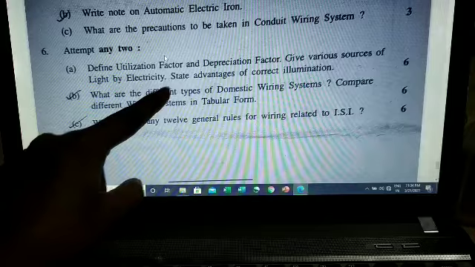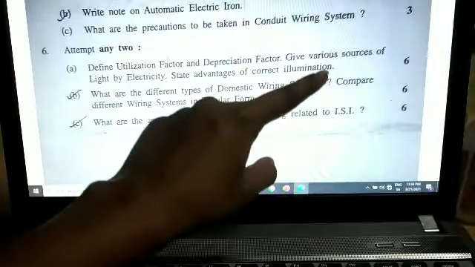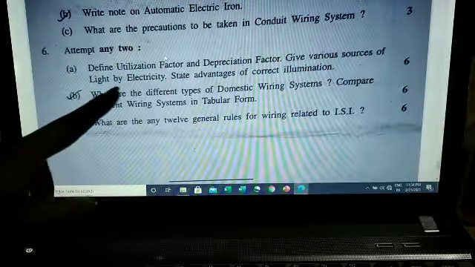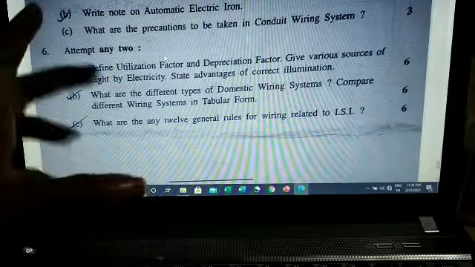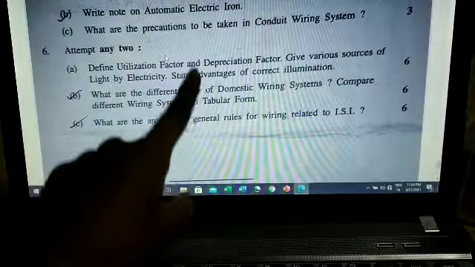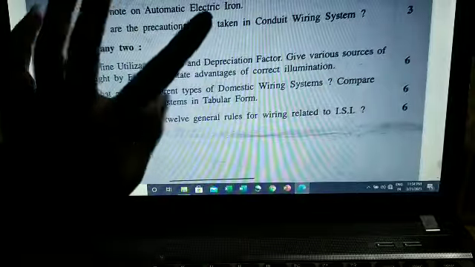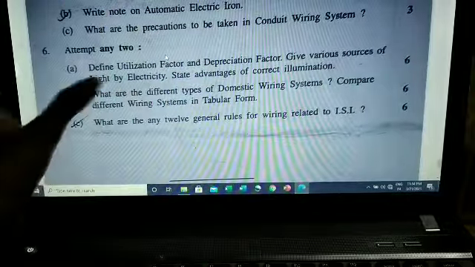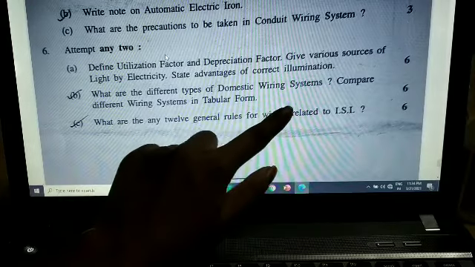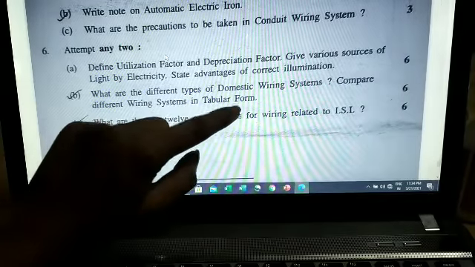Define utilization factor and depreciation factor. Give the various sources of light by electricity. What are the different sources they have asked, and what are the advantages of correct illumination? We have already seen this question in our lecture. Now, what are different types of domestic wiring? Compare different wiring systems in tabular form.